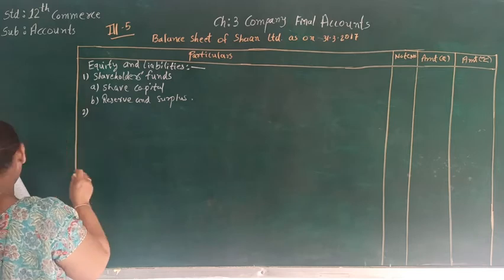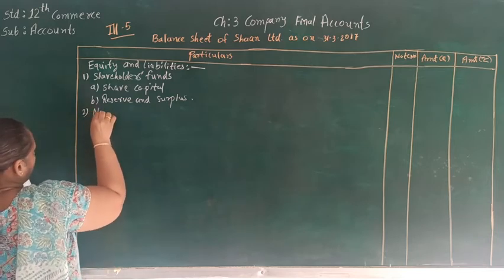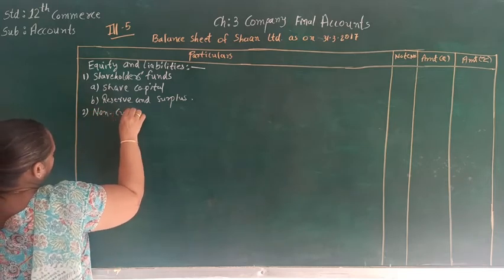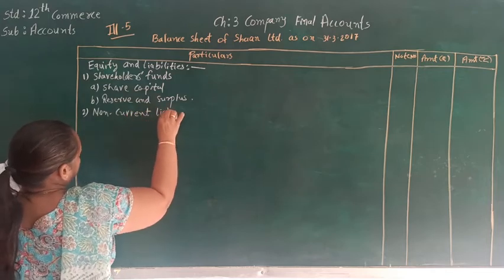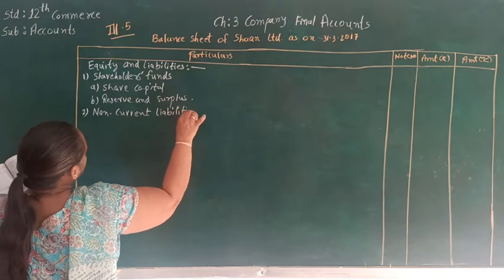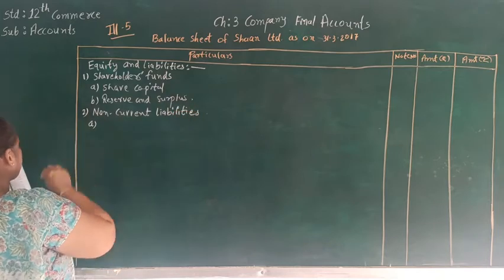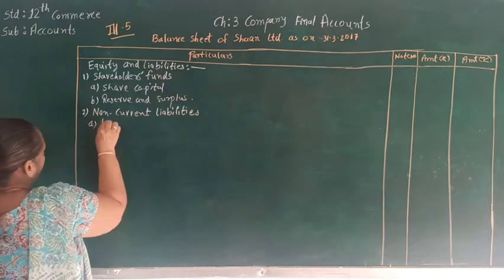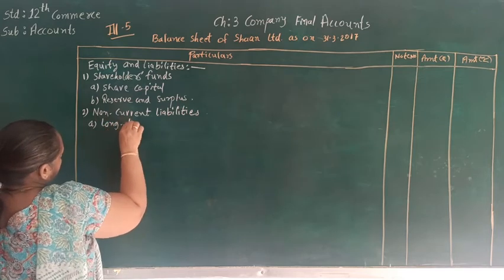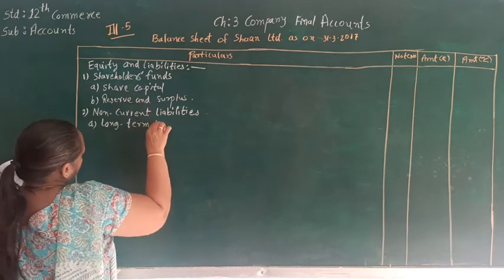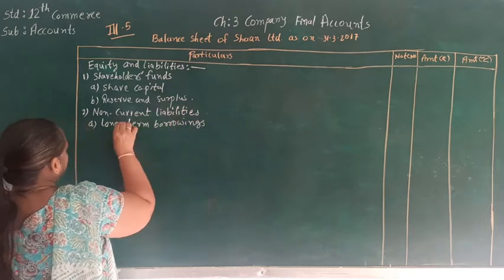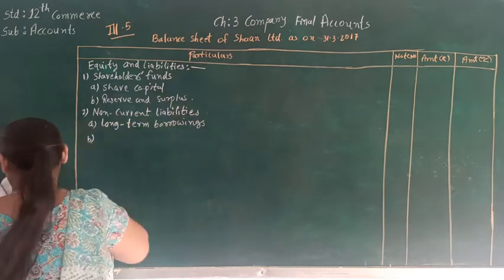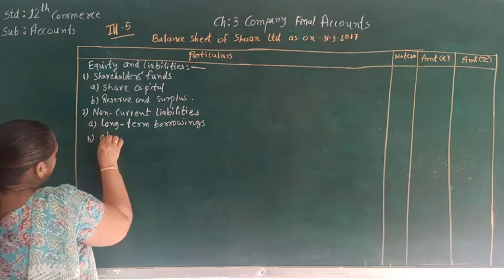Now, the second head is non-current liability. In that, the very first subhead is long-term borrowing. The second one is other long-term liability.